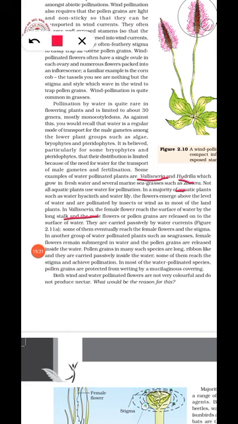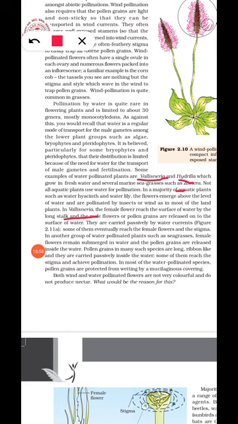Then another group of water pollinated plants is the sea grasses. Female flowers remain submerged in water and the pollen grains are released inside the water. As the pollen grains have to travel inside the water, they have certain adaptations, like long ribbon like structures, and they are carried passively inside the water.